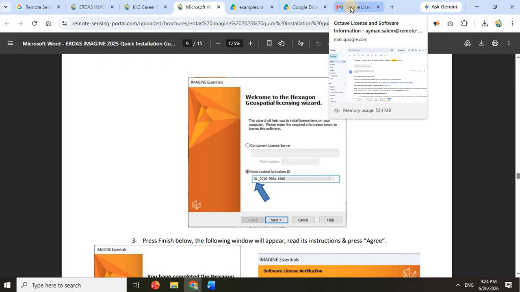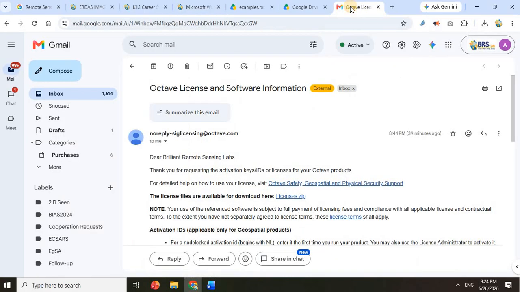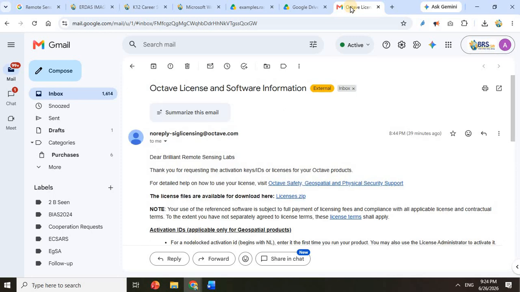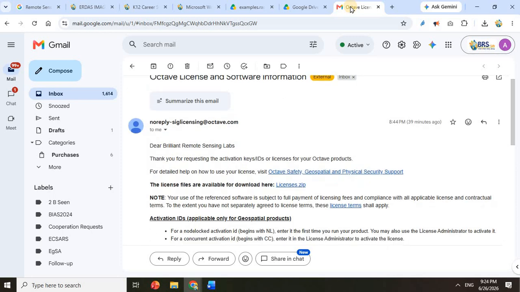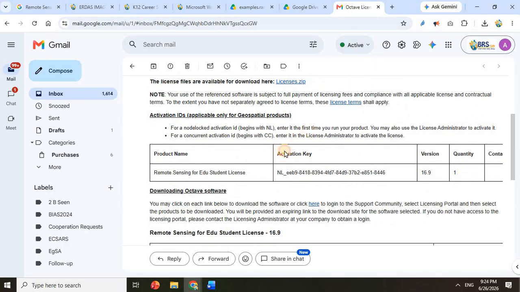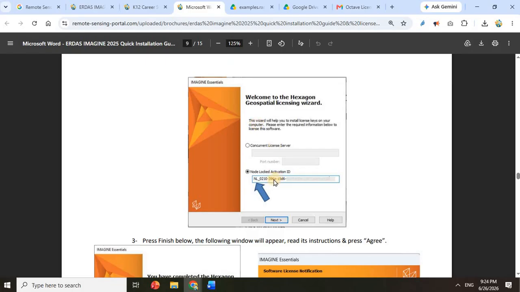If you purchase any course from our course list, you will get a free student license. This is the email coming to you with the license. Go down until you find the words activation key, and here is your activation key. You just copy it and paste it in this area below the node locked activation ID, and press next.